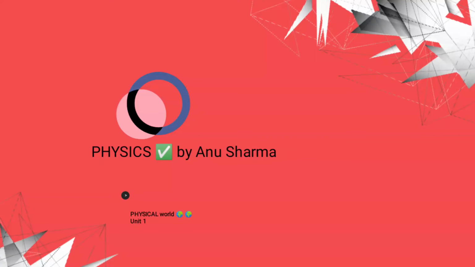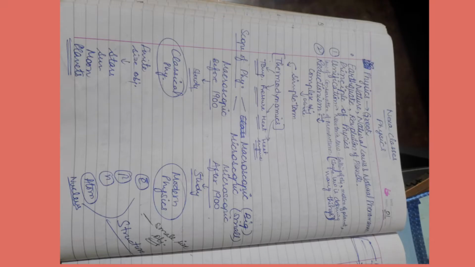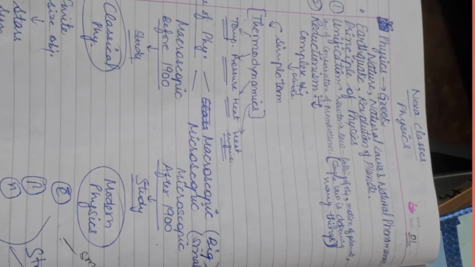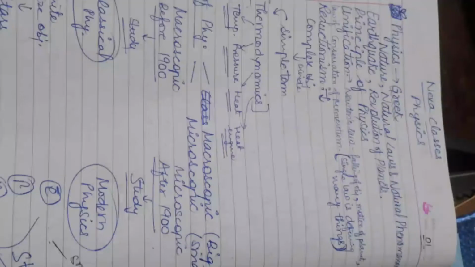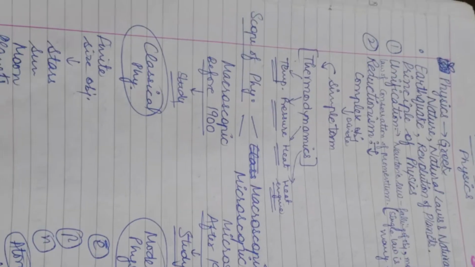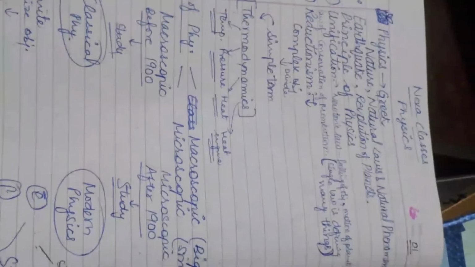So today we are here for doing chapter number one of physics, that is the physical world. The word physics is derived from nature, natural laws and natural phenomena, as you can see here. There are two principles of physics. First is unification and second is reductionism. Unification means a single law which is defining so many things, as you can see here.